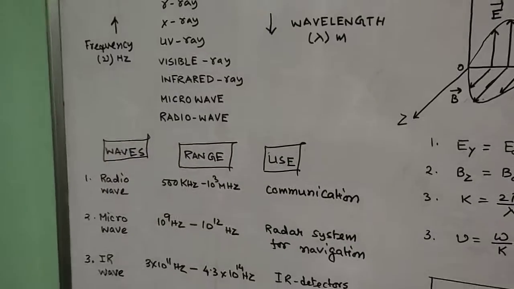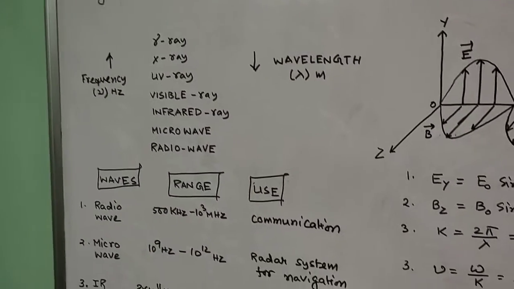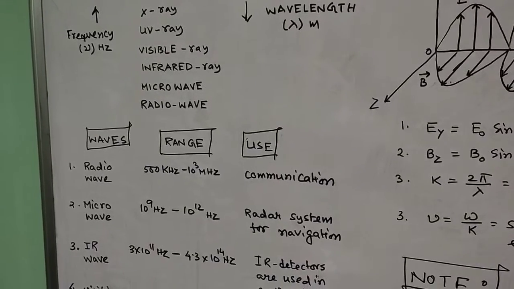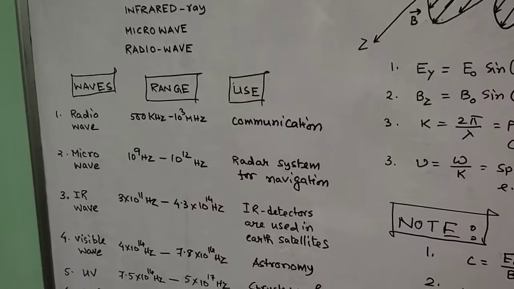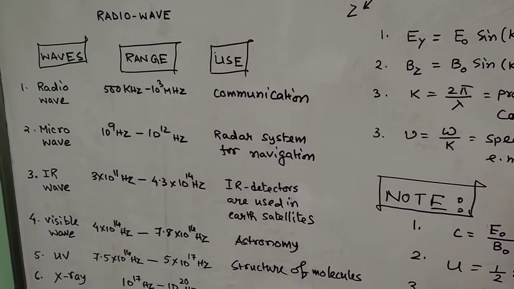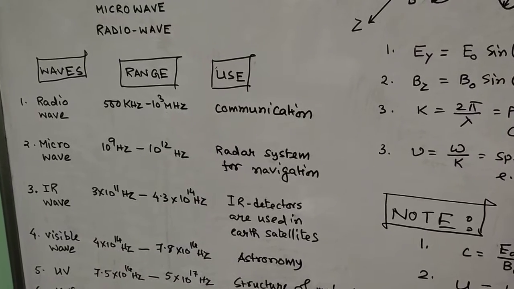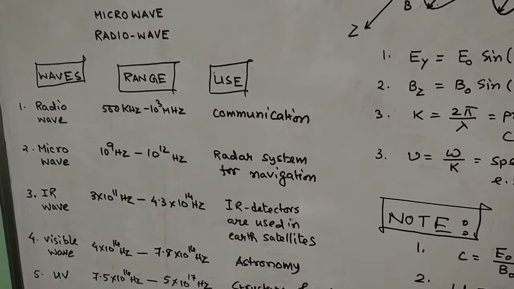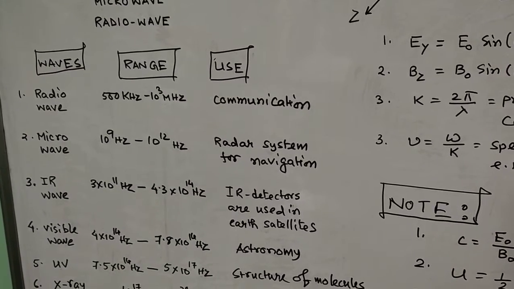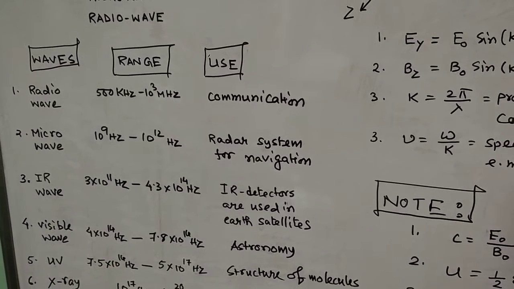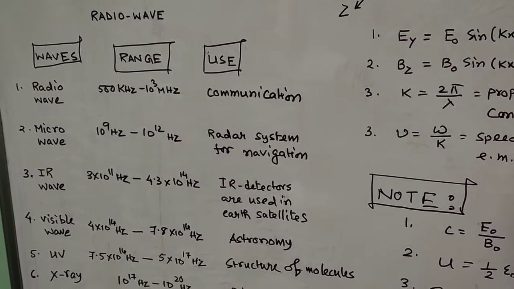Now the next part which we are going to discuss is waves, their ranges and uses. Many uses are there, only one use we are considering here. You can go through your textbook. Now radio waves, the frequency range is 500 kilohertz to 10 to the power 3 megahertz, and basically it is used for communication. Microwave, 10 to the power 9 hertz to 10 to the power 12 hertz, and its use is for radar systems for navigation.